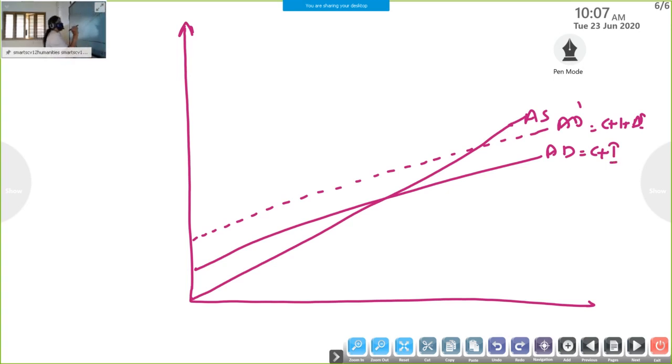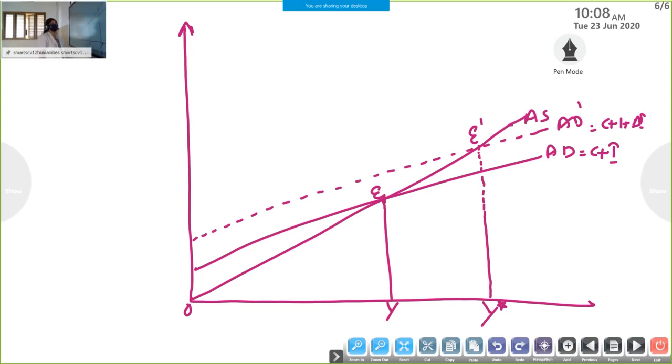Okay, here we are getting two intersection points. This shows the initial equilibrium level of GDP. Here what is happening? Due to a rise in investment, the equilibrium level of GDP shifts from E to E dash.